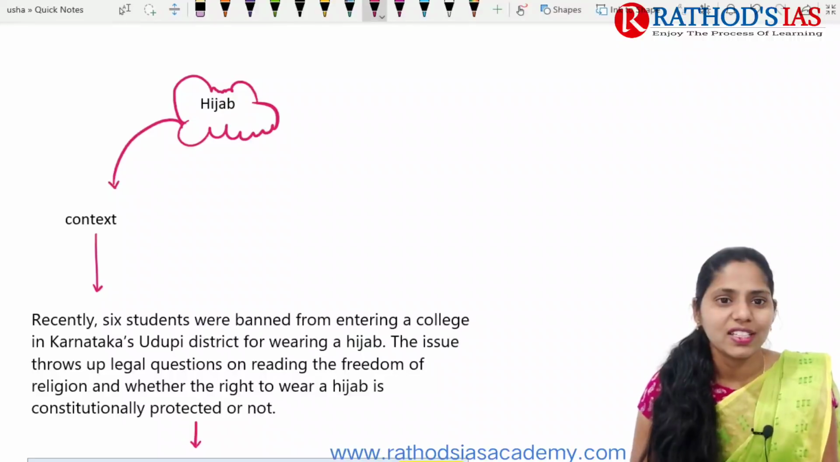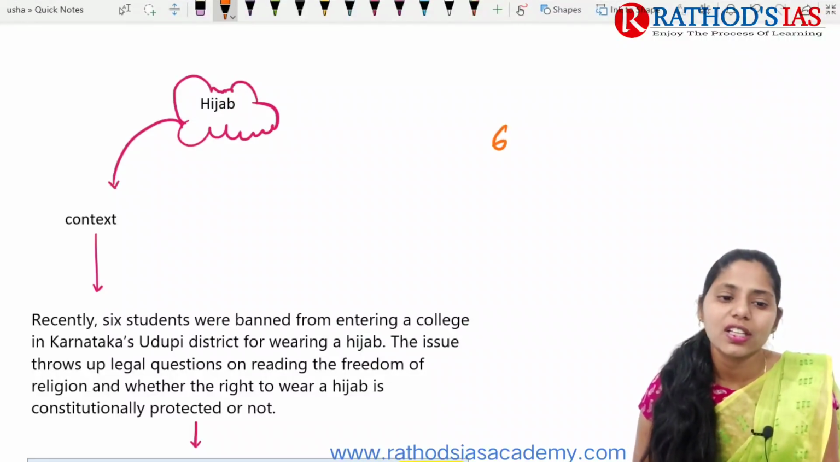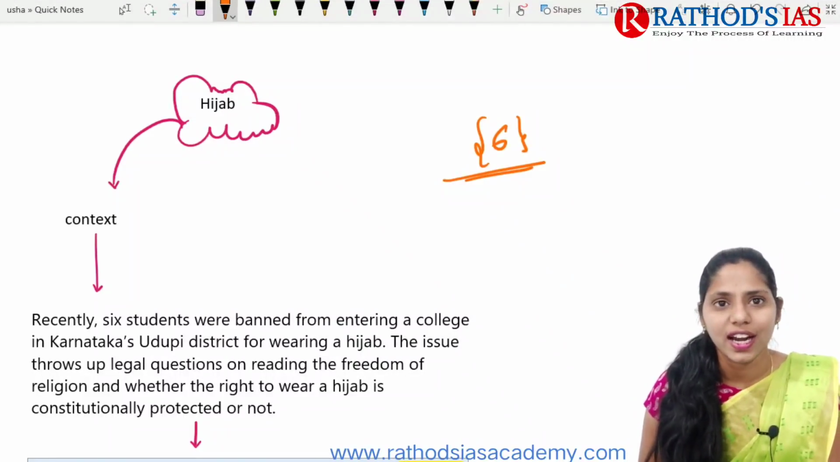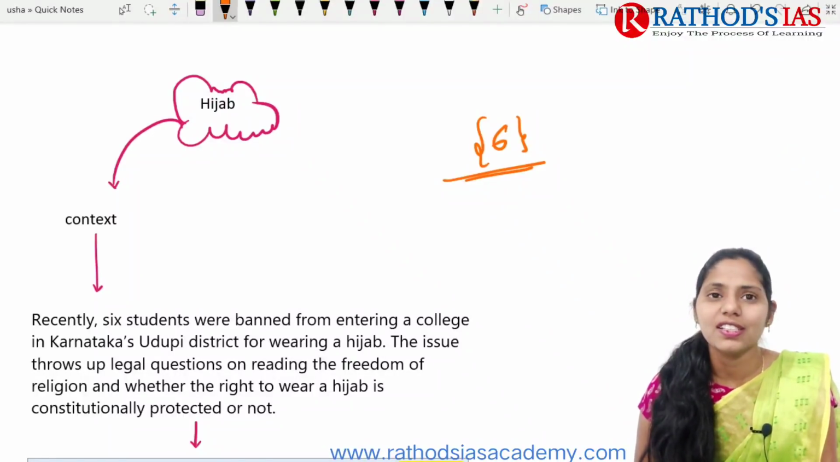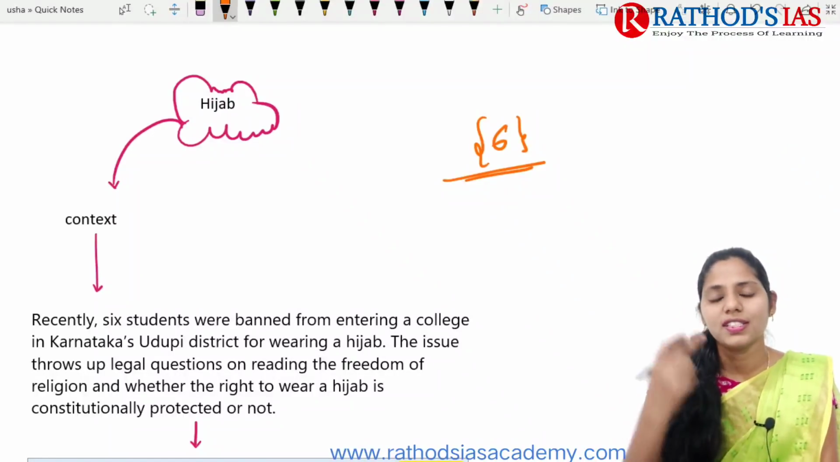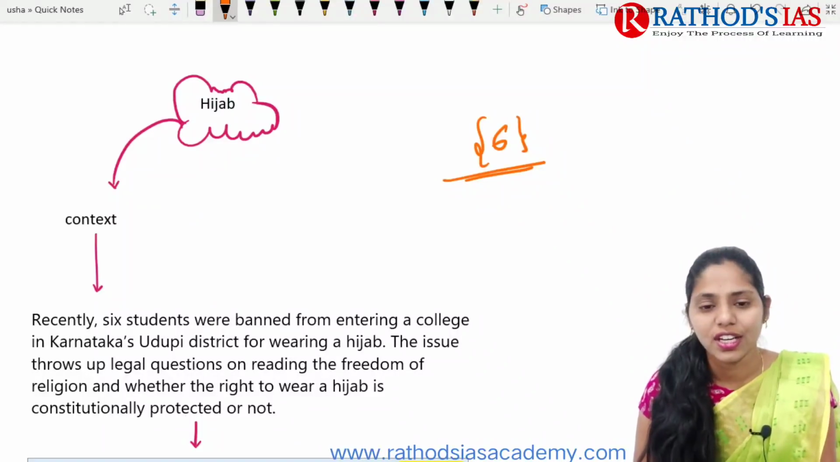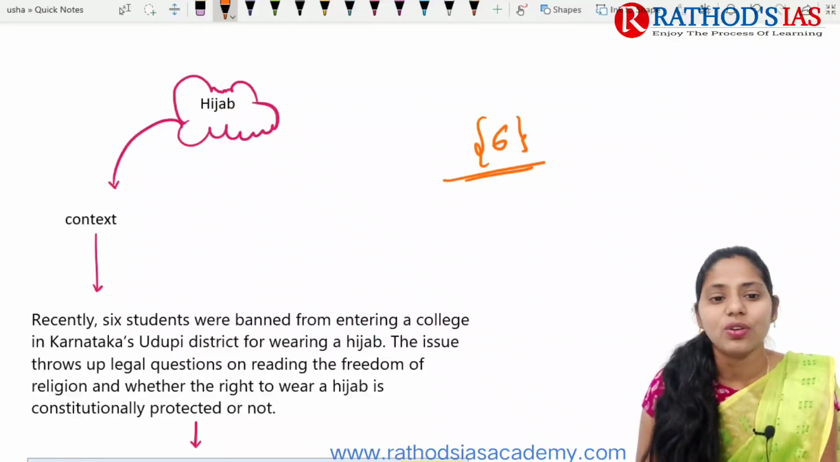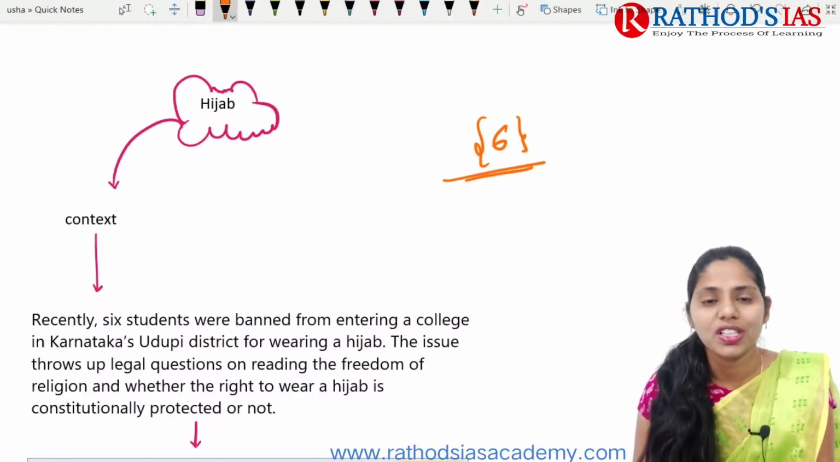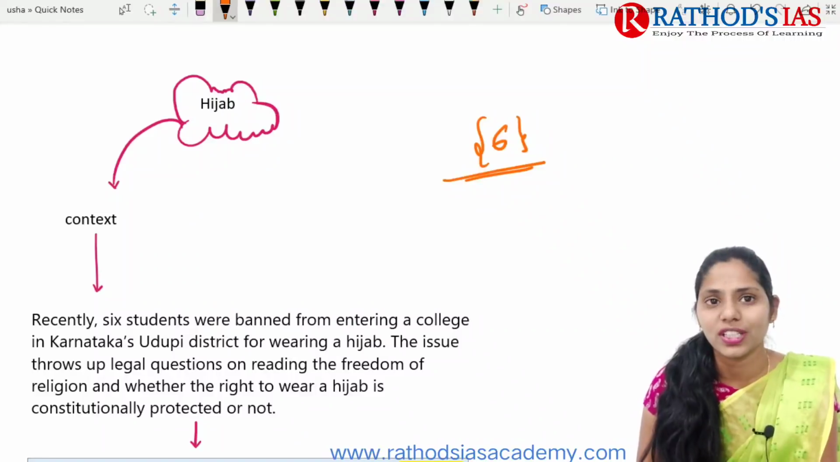So what is the context? I think you might know about this context. Six students were banned from entering a college in Karnataka's Udupi district. What did they do? They wore a hijab, the scarf or cloth which covers their head. Because of this ban on these 6 students, it now throws up legal questions regarding freedom of religion and whether the right to wear the hijab is constitutionally protected or not.